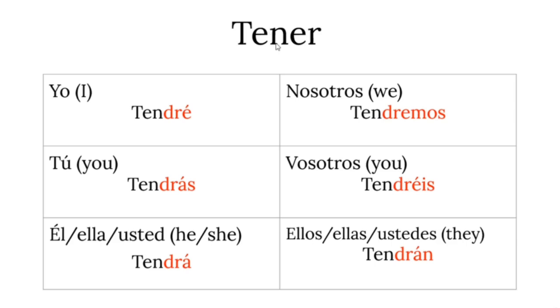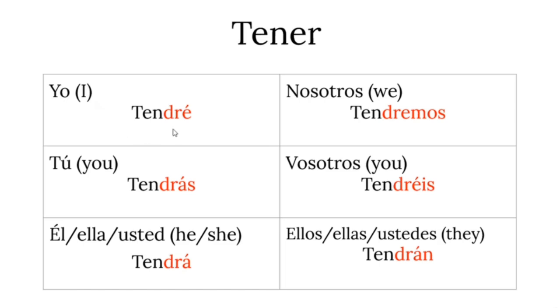So tener is a very important verb because of the meaning it has, of course, but also because it is irregular. As you can see, it behaves in a quite different way compared to the other Spanish verbs, which are instead quite regular. So in tener, what do you have to do? You take away the E, as we have seen for haber, for example. But not only that, you add a D instead of the E. And then you add the suffixes. So, yo tendré. As you can see, the E disappears. You substitute it with a D, and then you add the suffix corresponding to the pronoun you want to use.